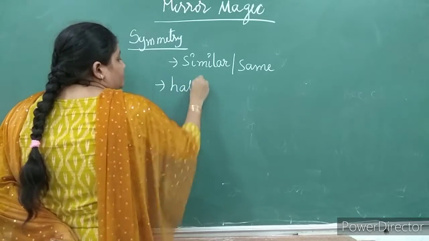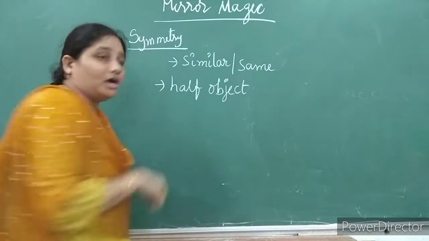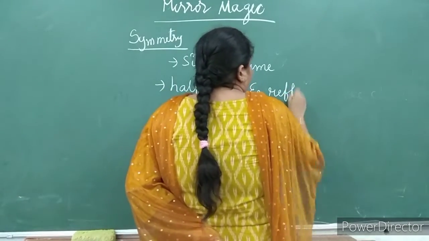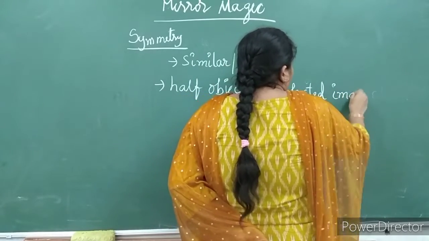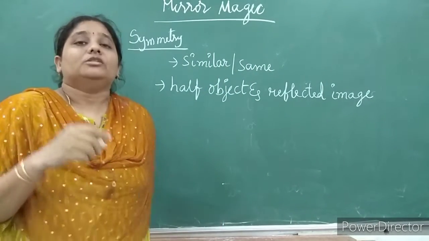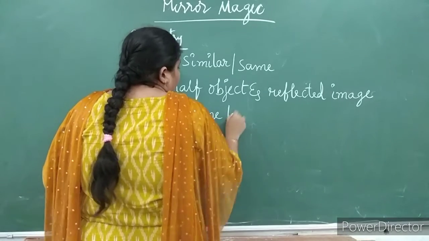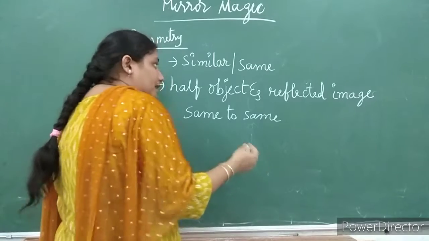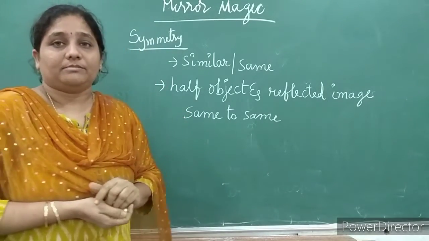Your half object and the reflected image are the same in their nature, same to same in appearance. That type of phenomenon is called symmetry.